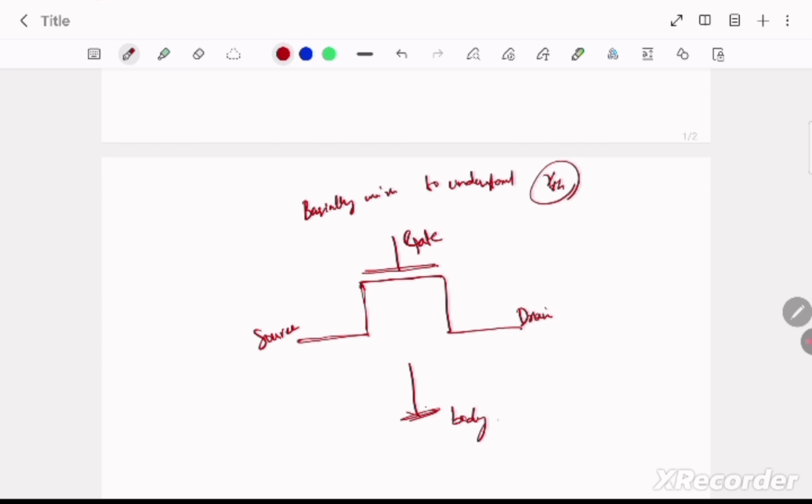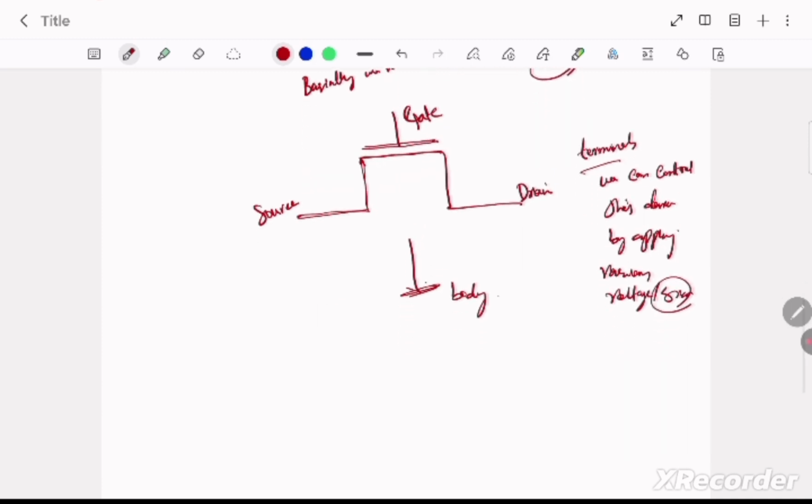So these are the terminals, and we can control this device by applying various voltages, or we can say bias.